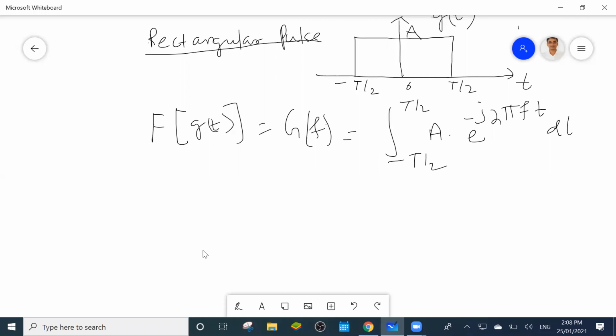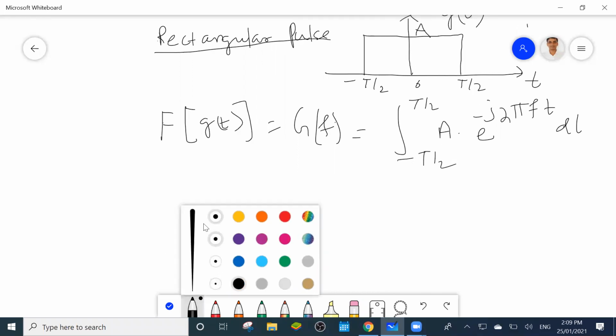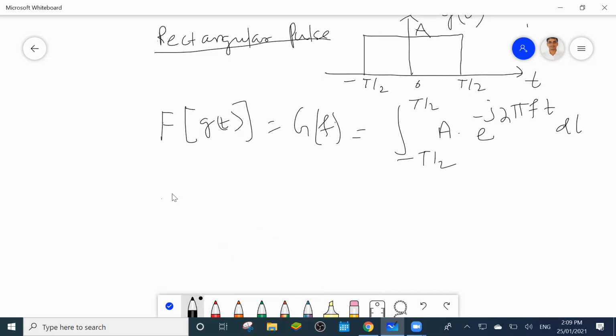So can you find out what this is equal to? This equals A into, this is constant, then you write the integration of e to the power j theta.